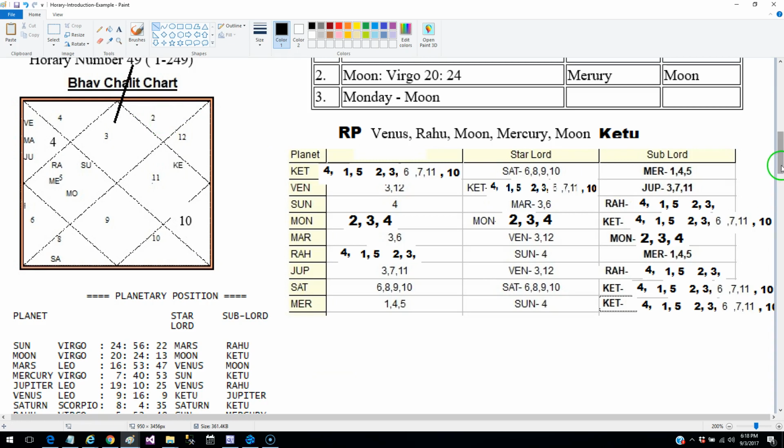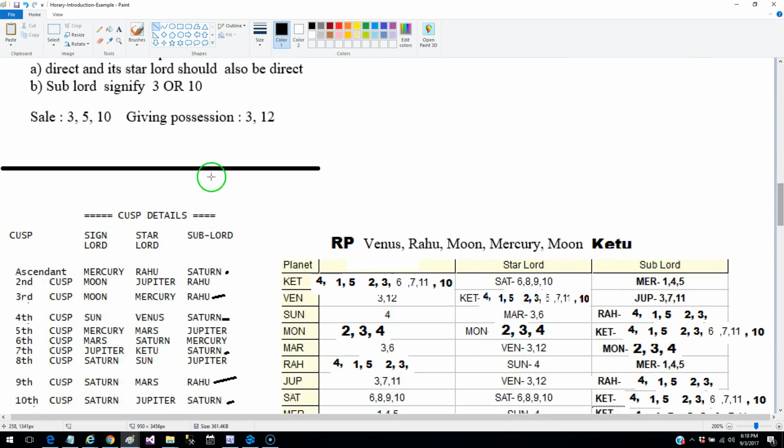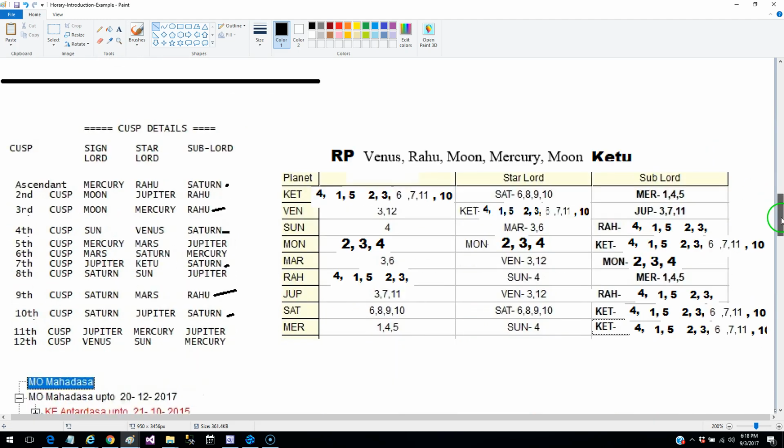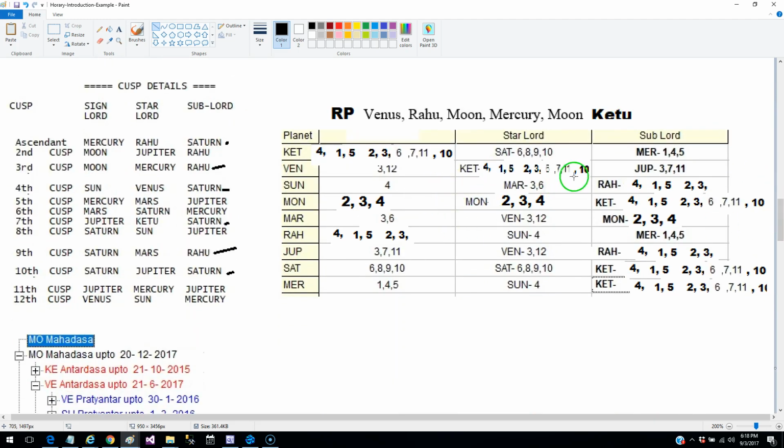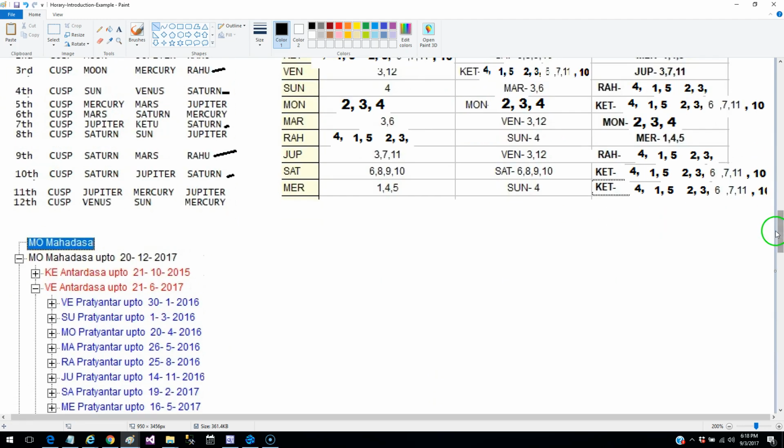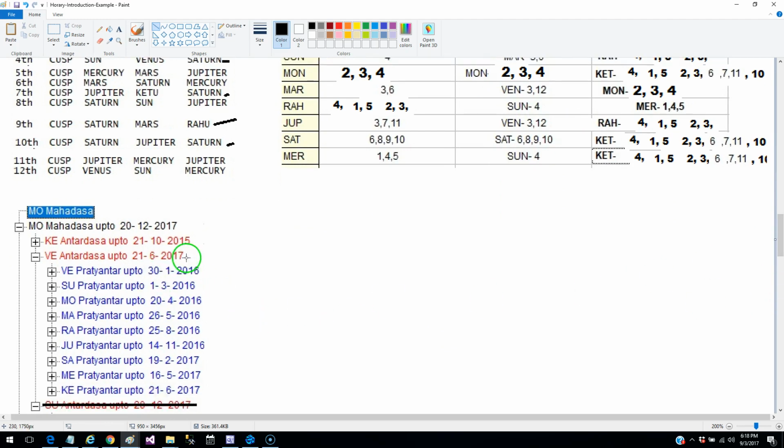And so Venus is a very, very strong significator because our rule says that the giving position is indicated by 3 and 12, and sale is indicated by 3, 5 and 10. So if you look at Venus, it's indicating 10, it's also indicating 12, it's indicating 3 also, it's indicating 5 also. So we can be very sure that Venus Antardasha itself should give the result, let this deal happen. Now before going to Venus, let's look at the Ketu period also.